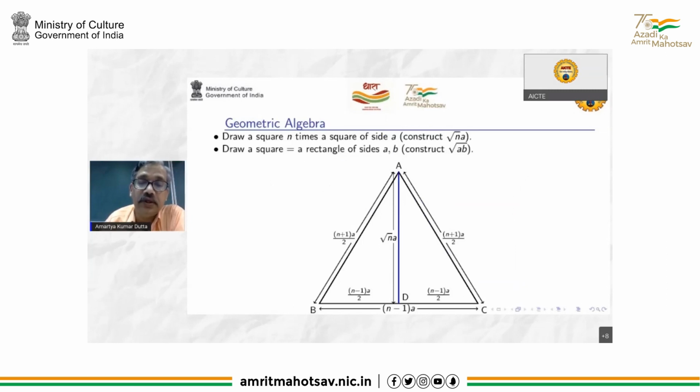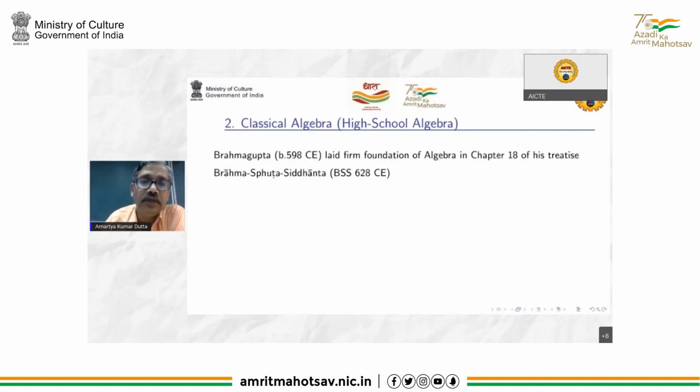So what they're using here is n plus 1 A by 2 whole square minus n minus 1 A by 2 whole square is n A whole square, n A square. So in fact, this diagram is a geometric representation of the algebra formula. So this is sometimes called geometric algebra. Let me skip the next one.